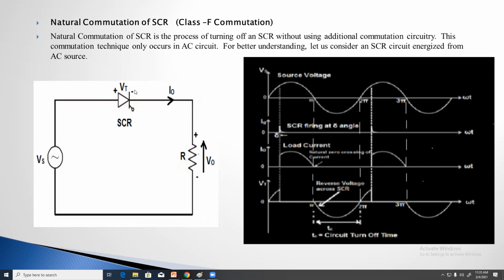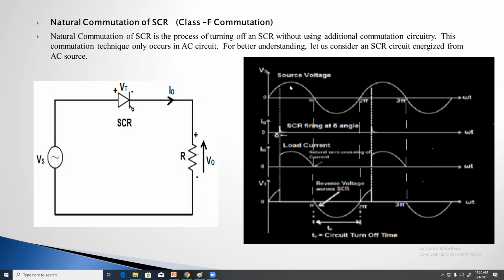Here we have taken one resistive load. The SCR is connected with anode on the supply side and cathode connected to the load. See here, supply is AC.